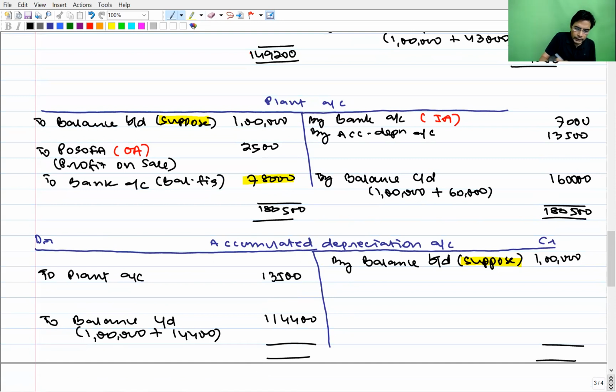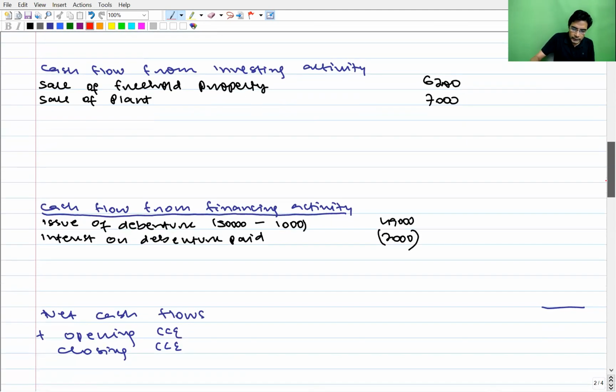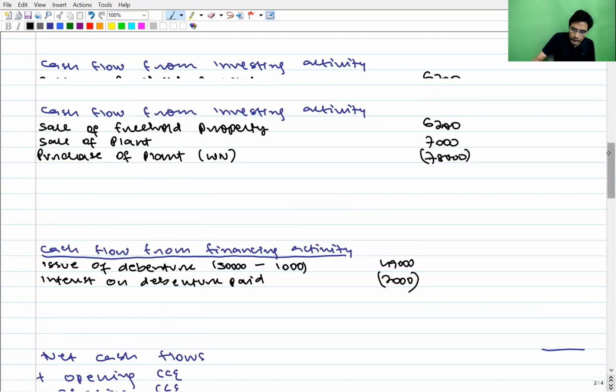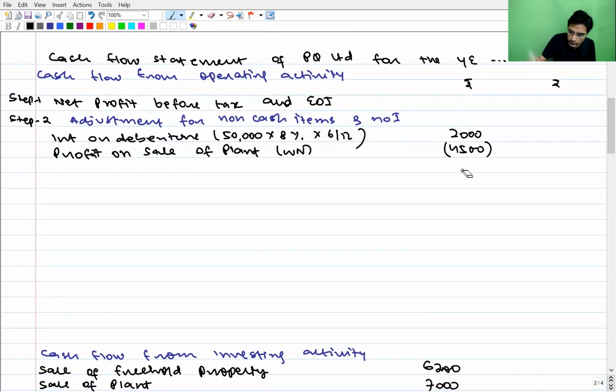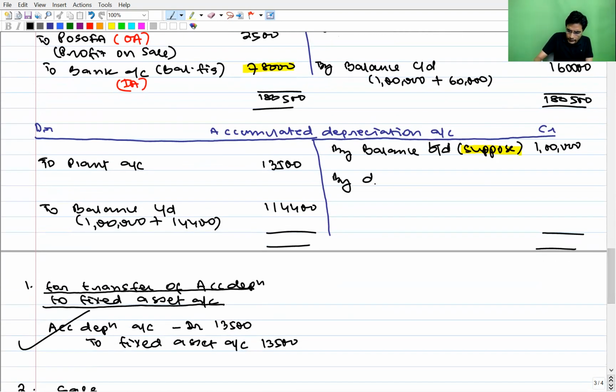And this purchase of plant will come in investing activity. So we put it in investing activity, purchase of plant, 78,000. Again, we'll give a reference of the working note in which we have got this information. I will just rectify it. Actually, this is 2,500, not 4,500.